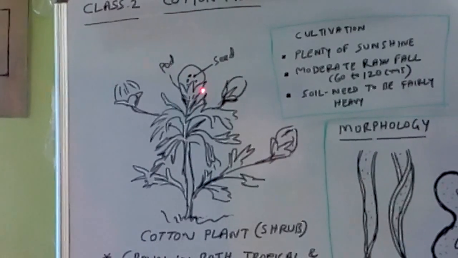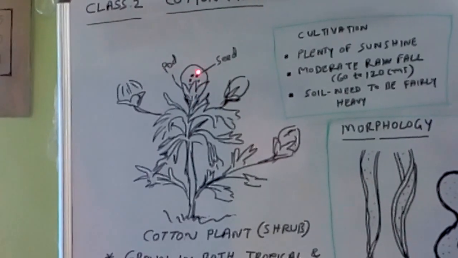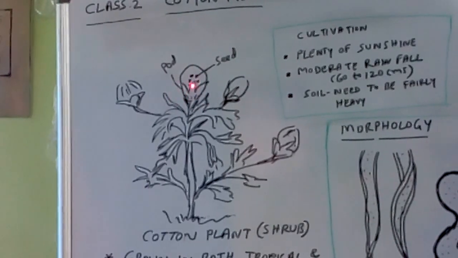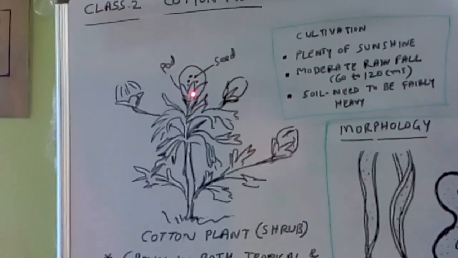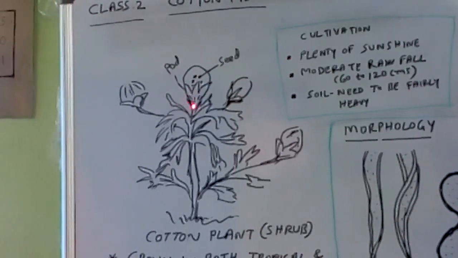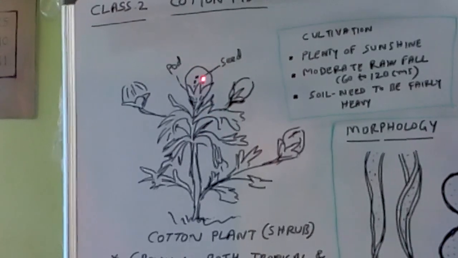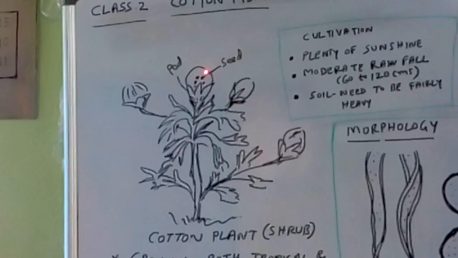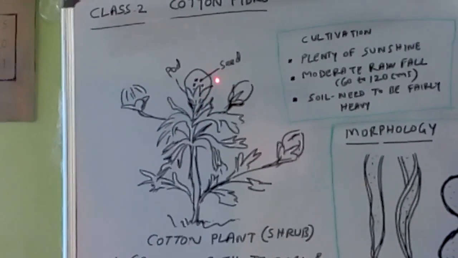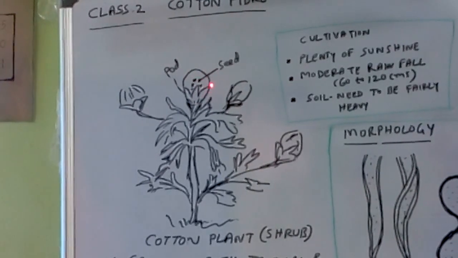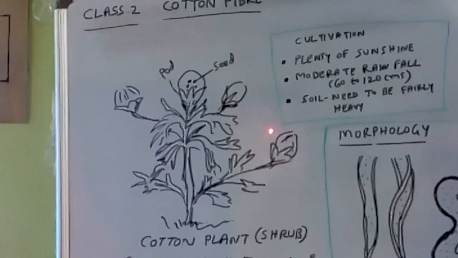This raw cotton is not only a mixture of seed and fiber, but also contains foreign impurities, unwanted materials like husk, dried leaves, dried flower parts, and a lot of unwanted dust and dirt, stains and other things. All the foreign materials are included in this raw cotton. This raw cotton is taken to the ginning process.